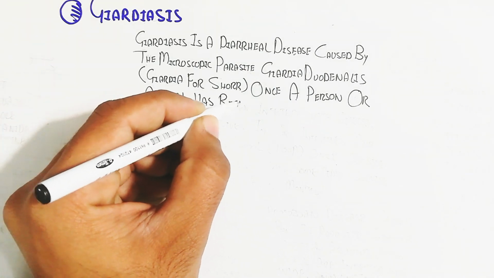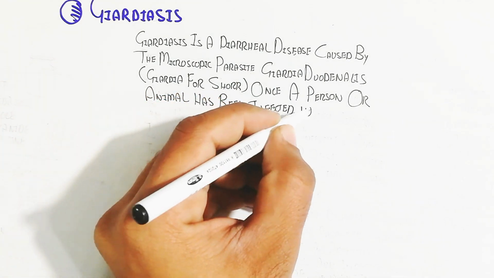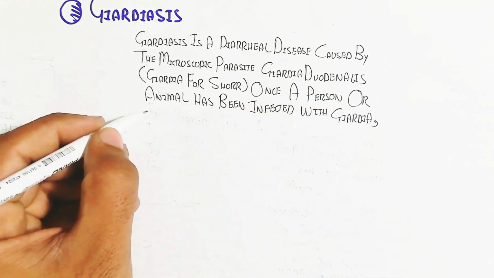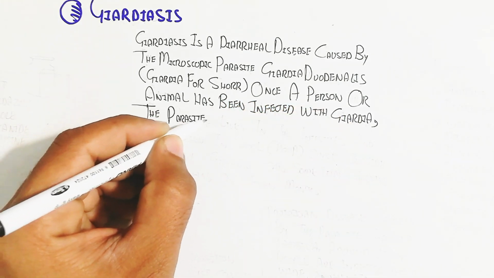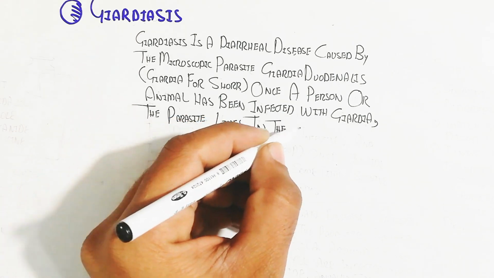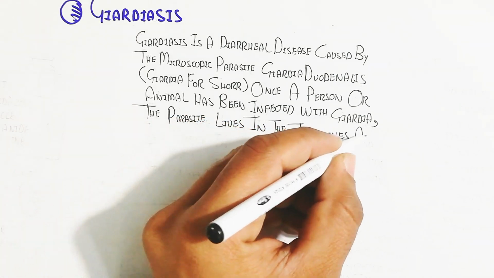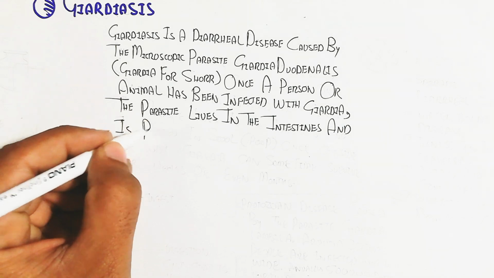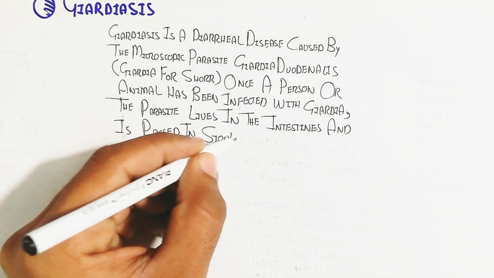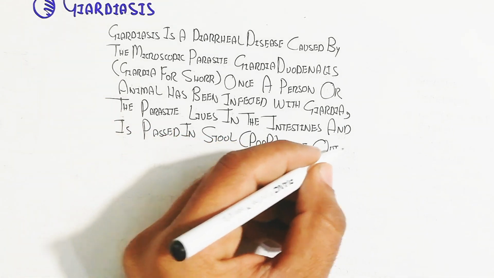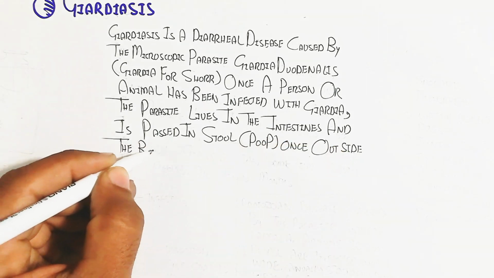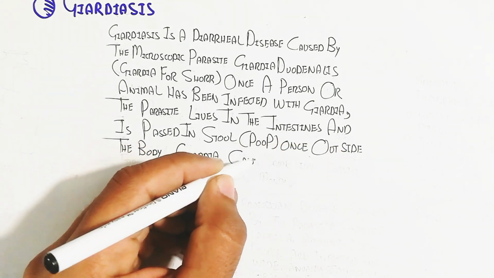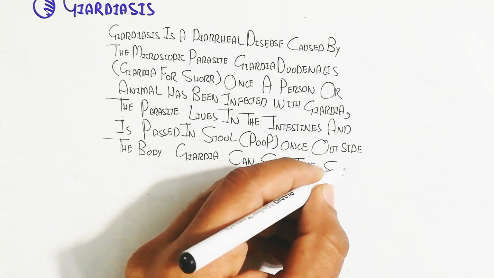Once a person or animal has been infected with Giardia, the parasite lives in the intestines and is passed in stool, or poop. Once outside the body, Giardia can sometimes survive for a week or even a month.